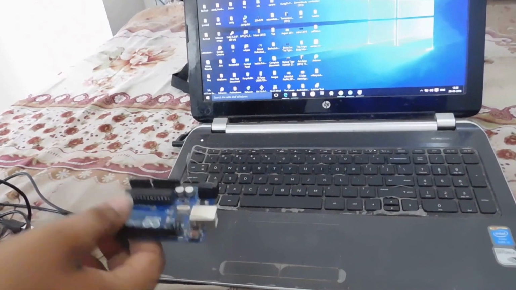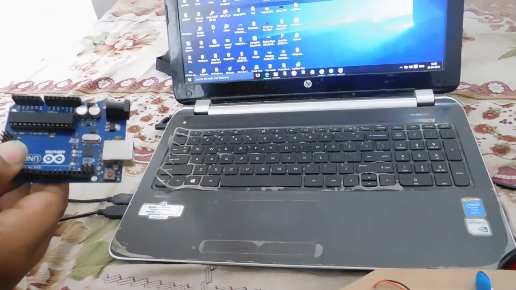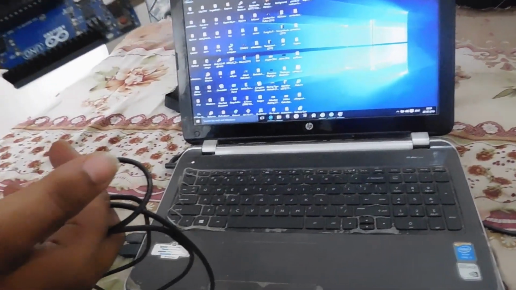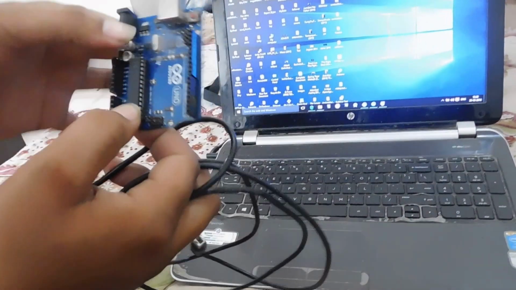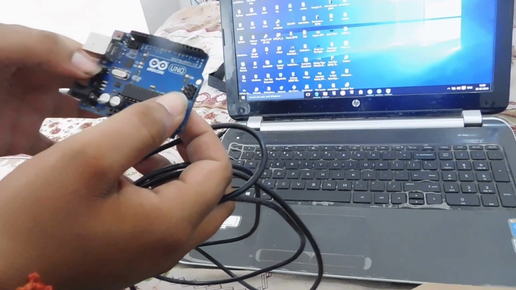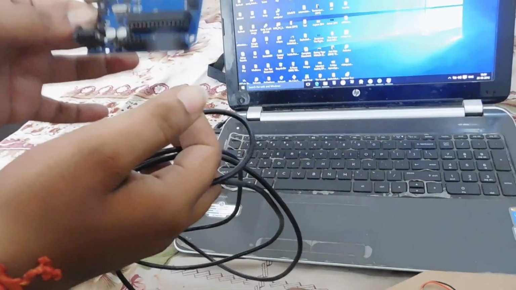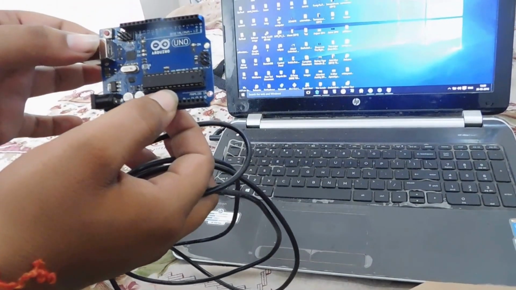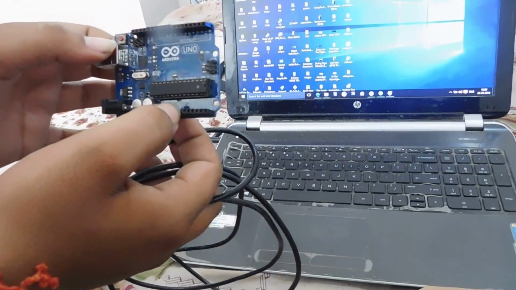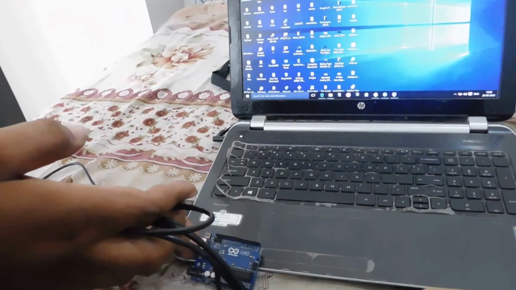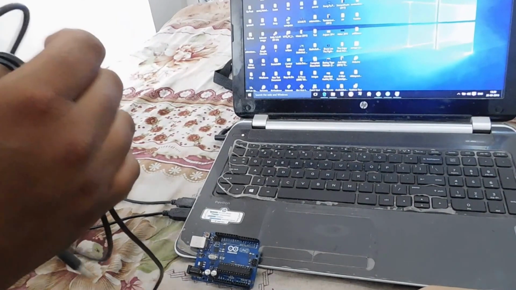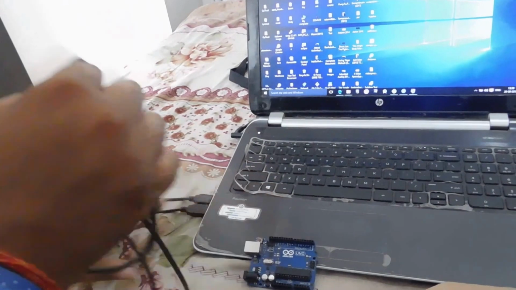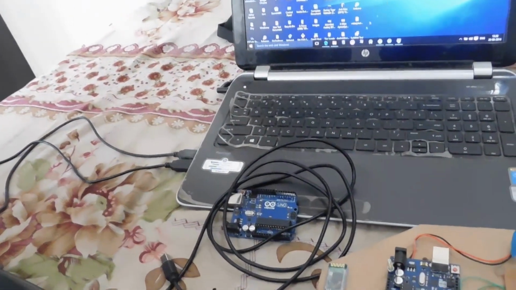Okay, so let's start. First of all, you have to buy this microcontroller named Arduino Uno. It has three series: Uno R1, Uno R2, and Uno R3. For starting, for study purposes, you can buy R2, which is cheaper than R3. R3 schematics are somewhat different and can be used in the long run, but I'll suggest you first buy R2.